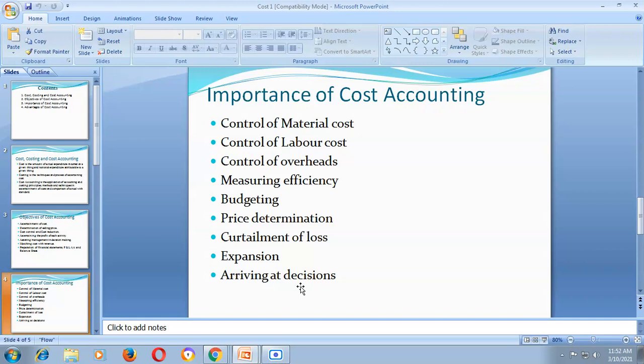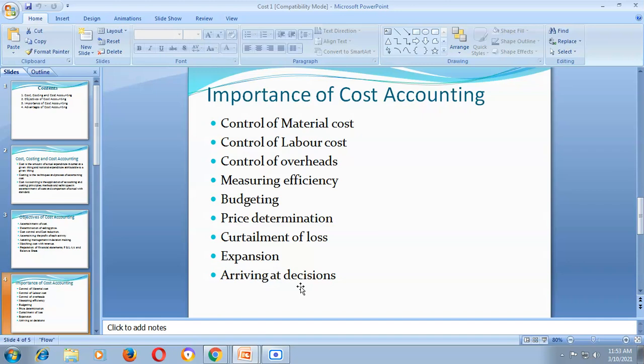Number one, control of material cost. Cost accounting is useful to control the cost of material which is used while producing a particular product or particular commodity. So cost of material usually constitutes a substantial portion of the total cost of a product. Therefore, it is necessary to control the cost of material.